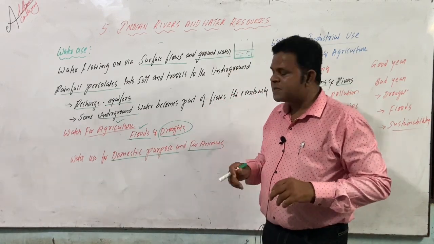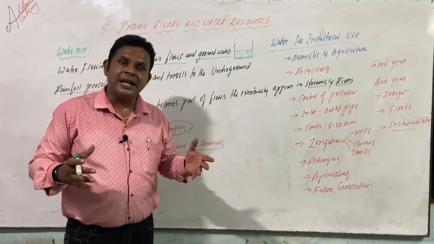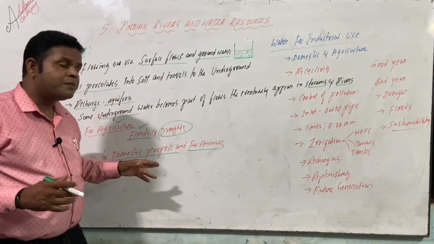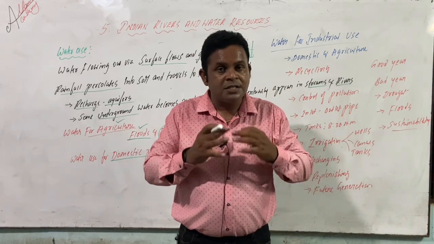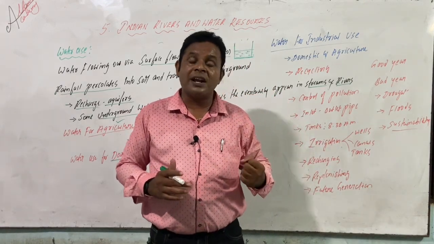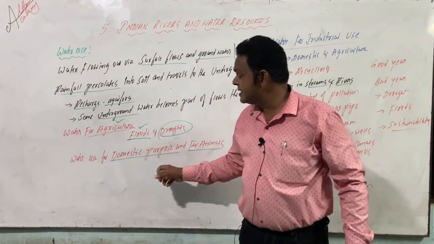Water is used for domestic purposes such as cooking, washing, cleaning and drinking. How are we using the water? Are we using more water? Are we using less water? We should use as per our requirement. Such questions may arise.